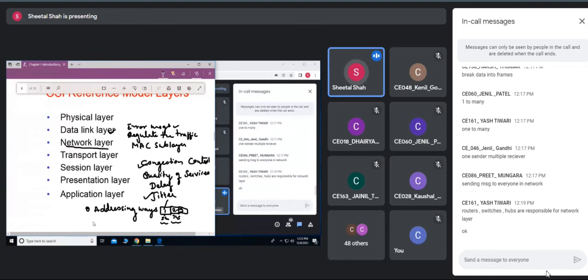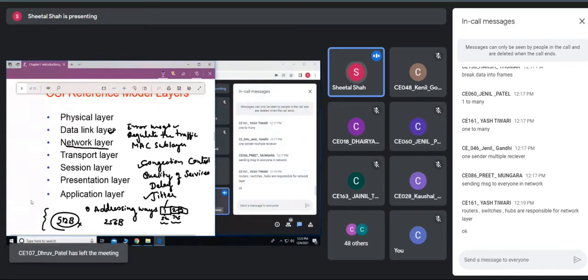Then the size of the packet. If the maximum size of the packet for host A is, let it be, 512 bytes, but the routers may not accept a packet greater than 256 bytes, in that case some of the packets might be lost within the network. So all these things should be taken care of by the network layer. Hope everyone is clear with this.